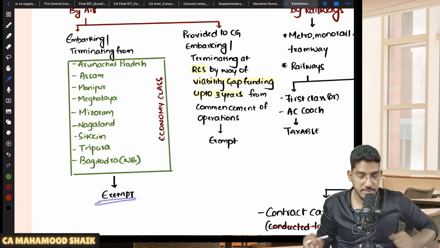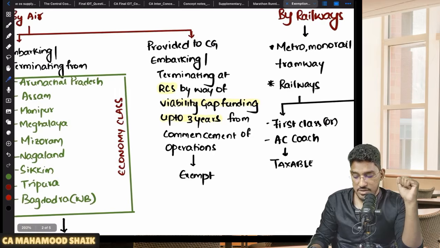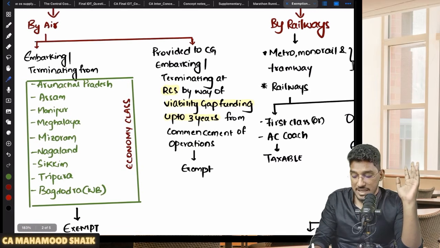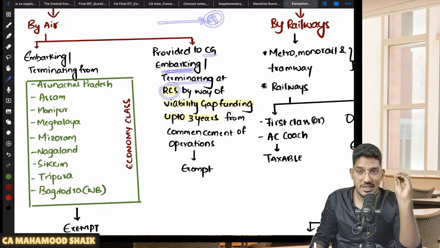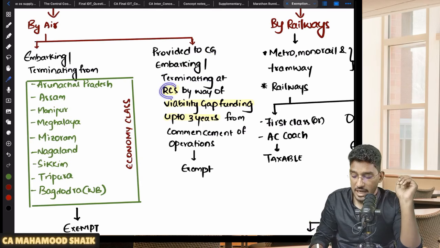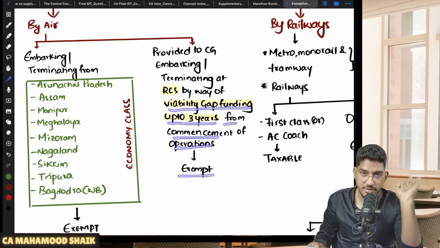Then it will become exempted. Similarly, one more exemption has also been given for passenger transportation services provided by way of air. In case the passenger transportation services are provided to the central government, who is the recipient? Central government. Where passengers are either embarking or terminating at an RCS airport, an airport covered under the Regional Connectivity Scheme, where the consideration is received in the form of viability gap funding for up to 3 years from the commencement of operations, then they will be exempt.